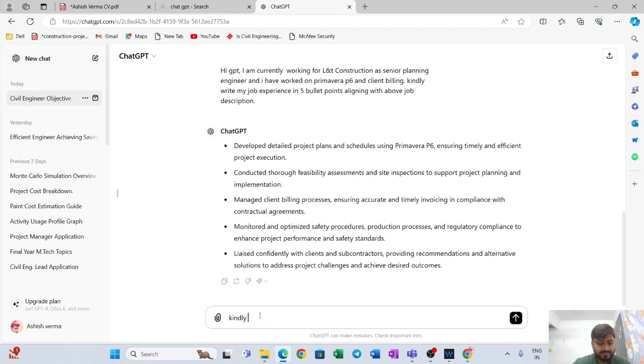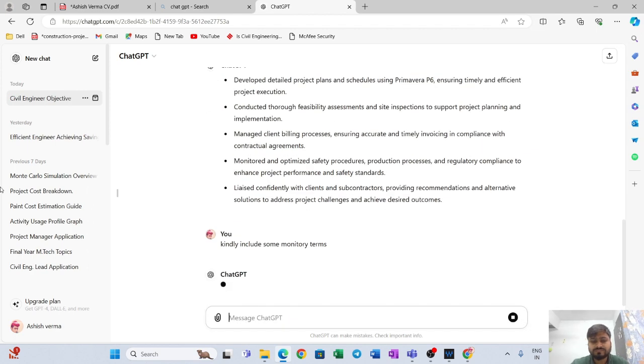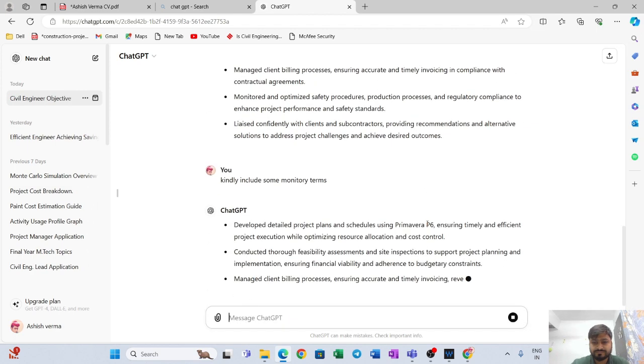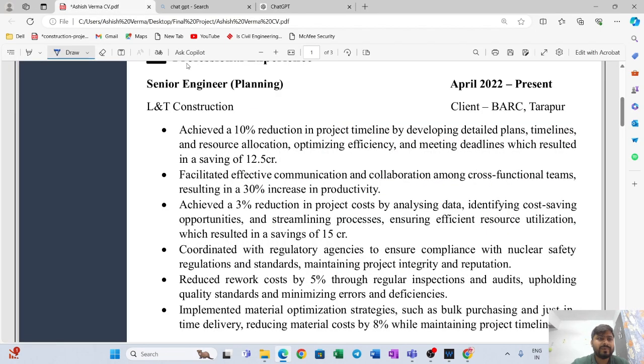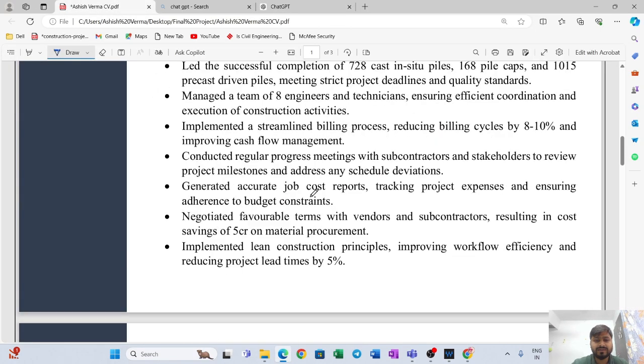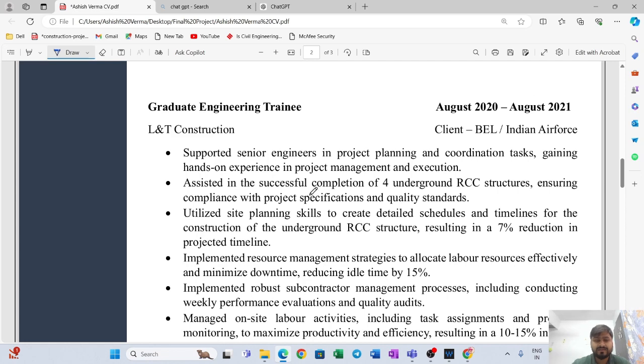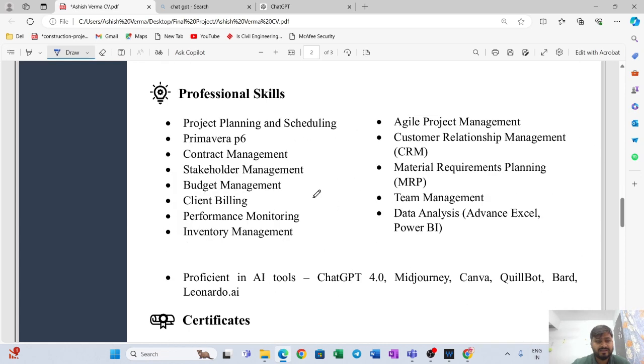Kindly include some monetary terms. See, you got the experience. Simply what you have to do, you have to copy and paste. Done. Easy, right? Easy. Till here, easy. Professional skills, job description.